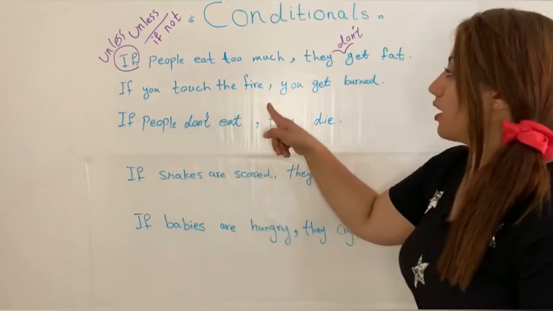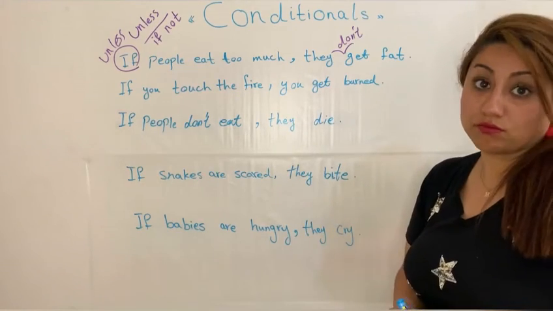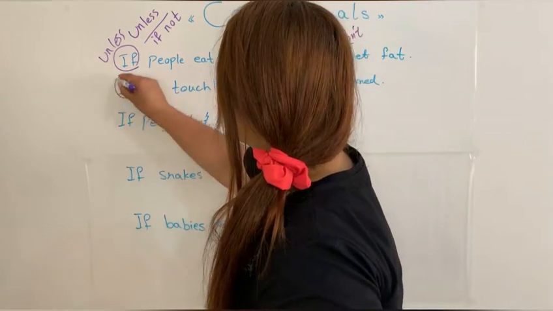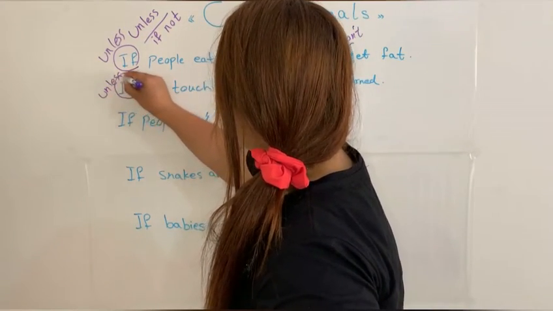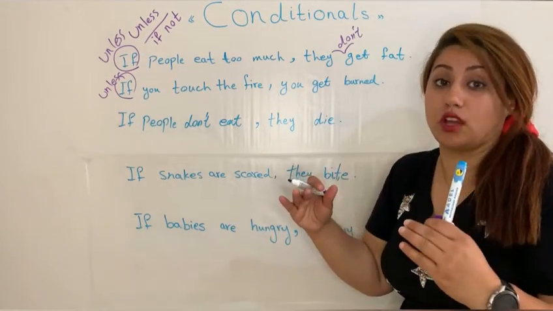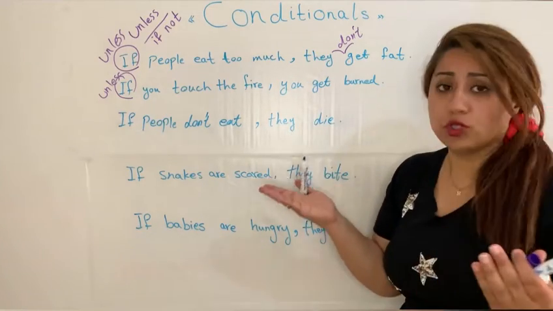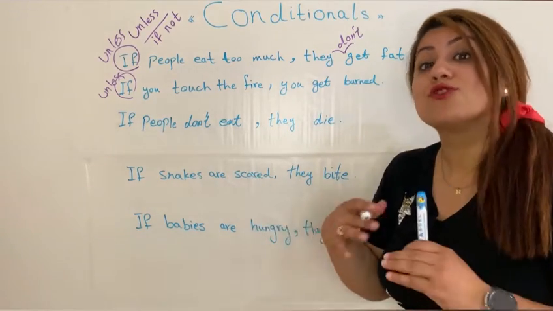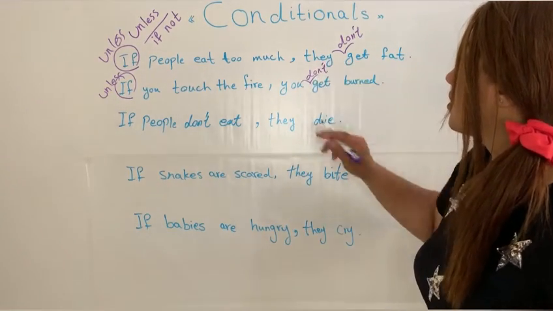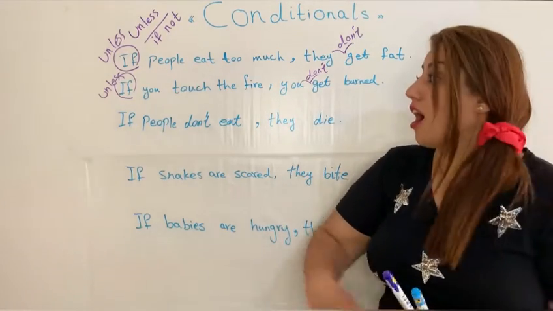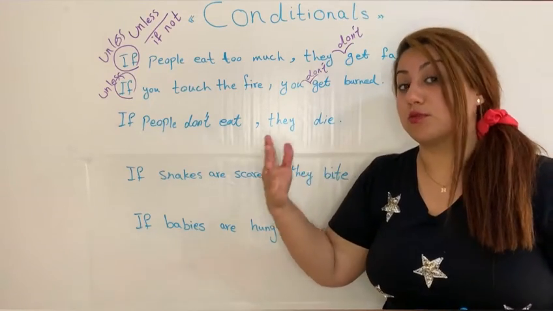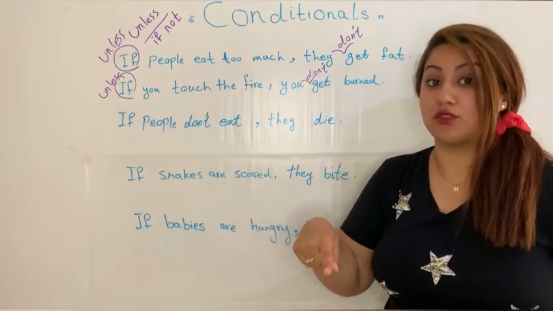Let's do more examples. If you touch the fire, you get burned. I want to use unless. So, unless you touch the fire, if not, if you don't touch the fire. So, do you get burned? Of course not. So it's negative. Unless you touch the fire, you don't get burned. You get burned if you touch the fire.